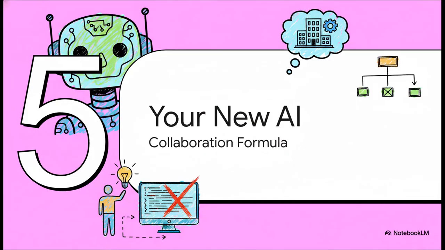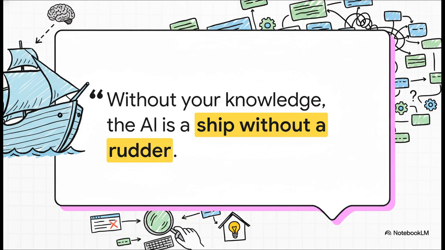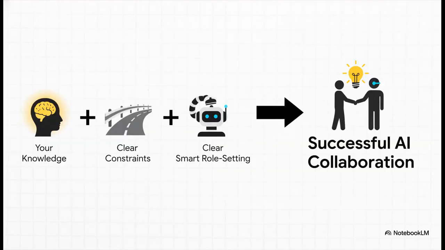So let's bring it all home. In our final section, we're going to lay out your new AI collaboration formula. I absolutely love this metaphor because it's just so perfect. Without your knowledge, the AI is a ship without a rudder. It has all the power in the world to move forward, but absolutely no direction. You are the rudder. And that brings us to the final equation. Success with AI isn't about the AI replacing you. It's about your knowledge, plus the clear constraints you provide, plus your ability to set the right role for the right task. That is the formula for a true partnership.